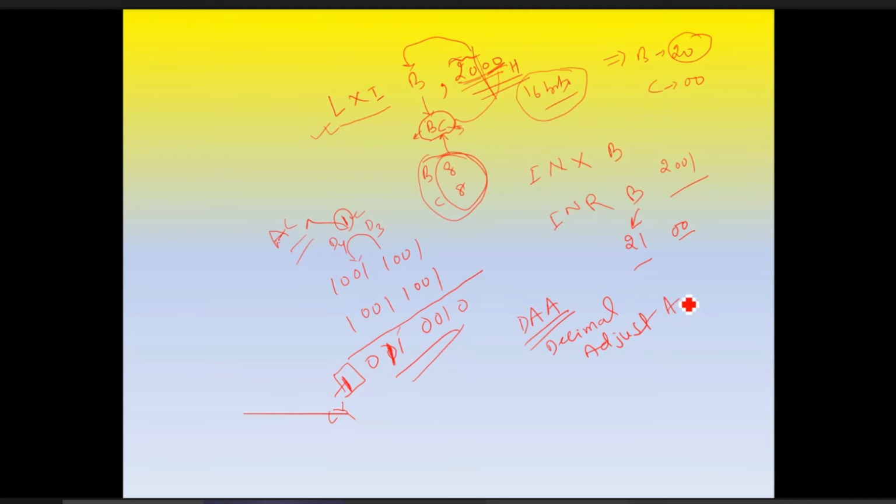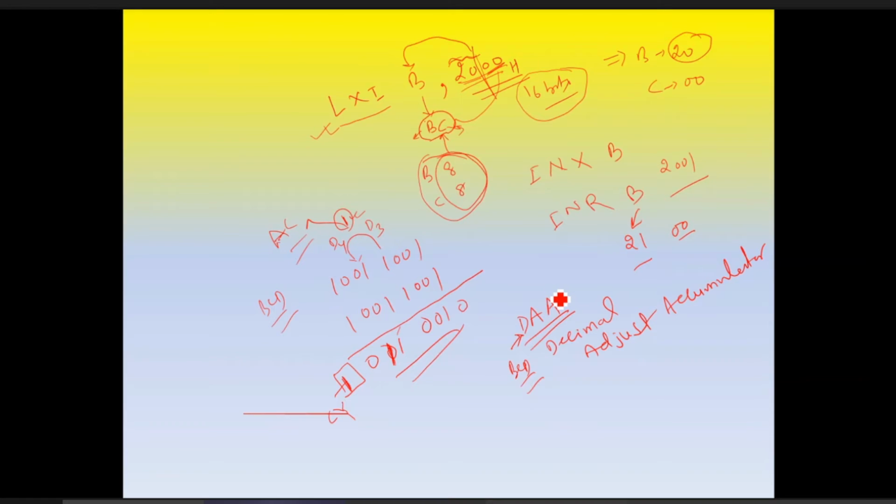The function of this is to convert, or make the number, BCD. This instruction DAA is used in BCD operations.